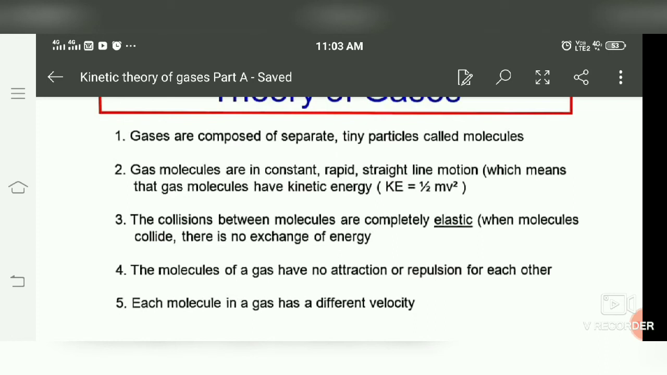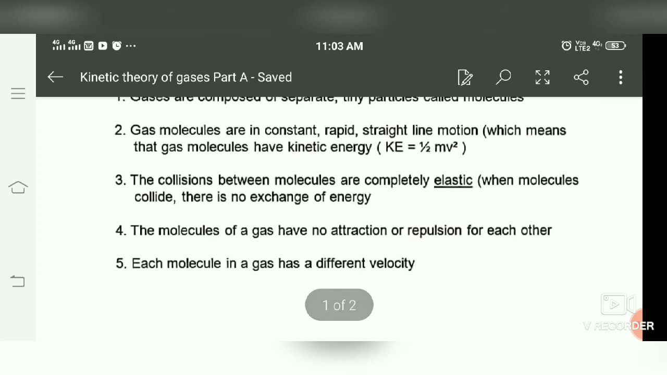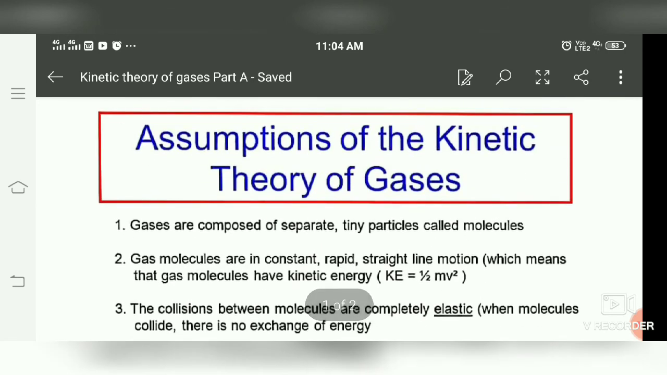The molecules of a gas have no attraction or repulsion between them, meaning they do not interact with each other. Last, each molecule in a gas has a different velocity. These are all the assumptions of the kinetic theory of gases.